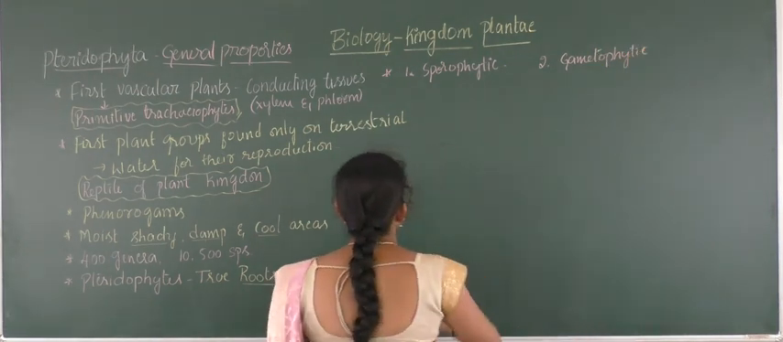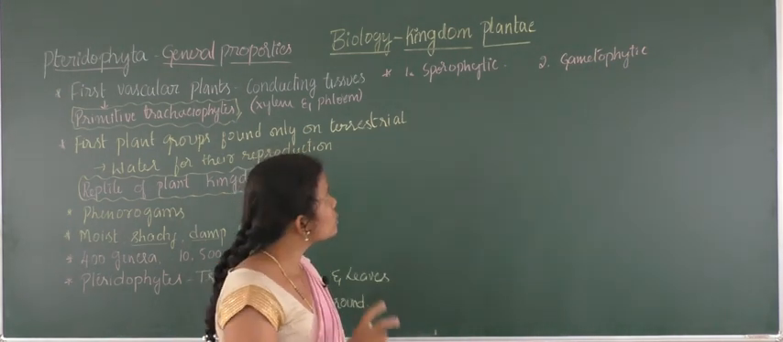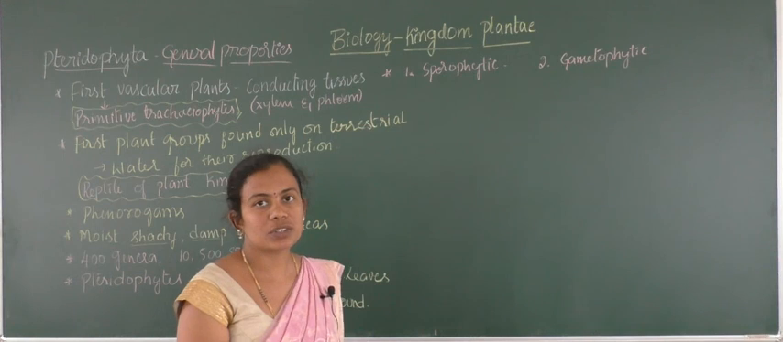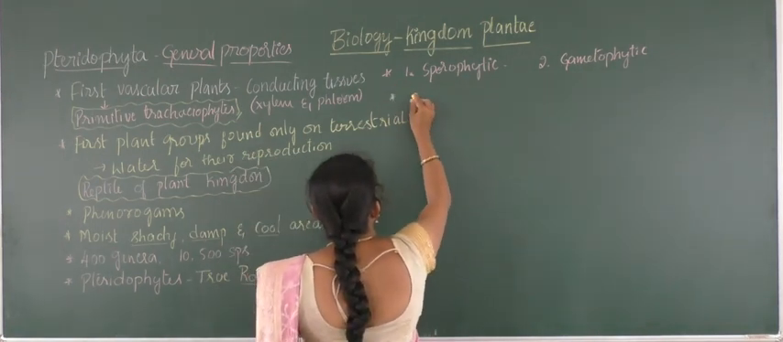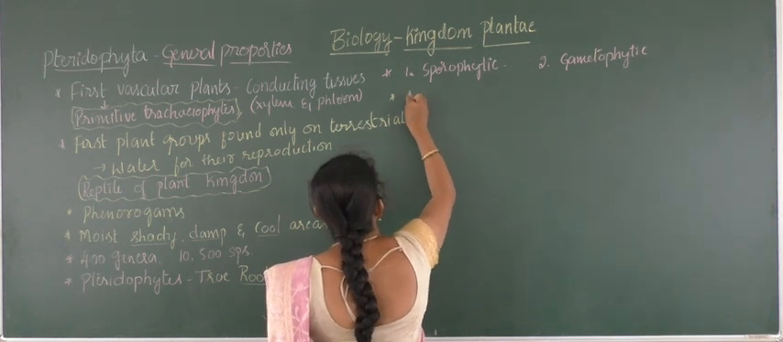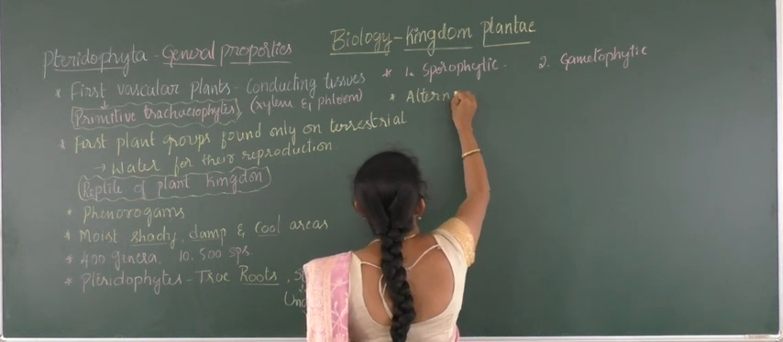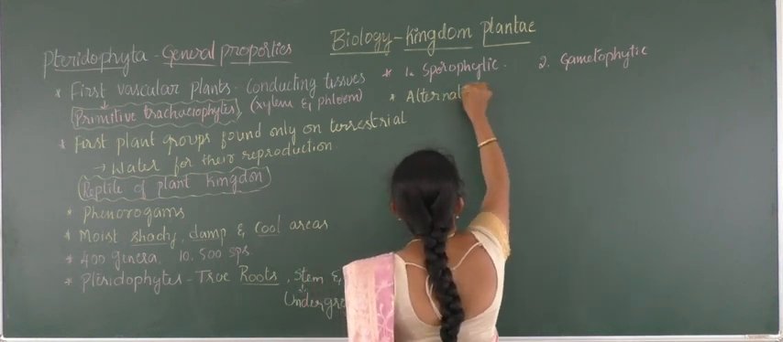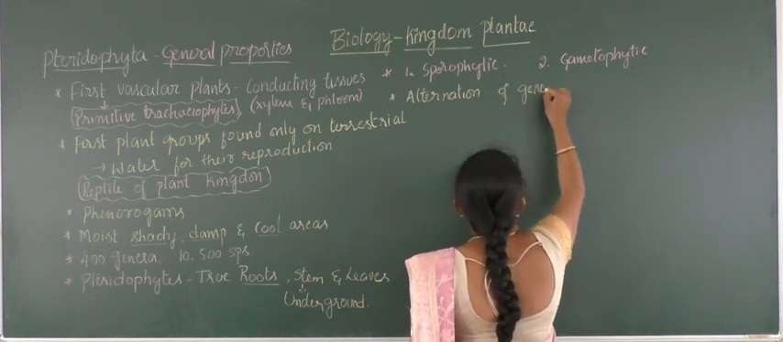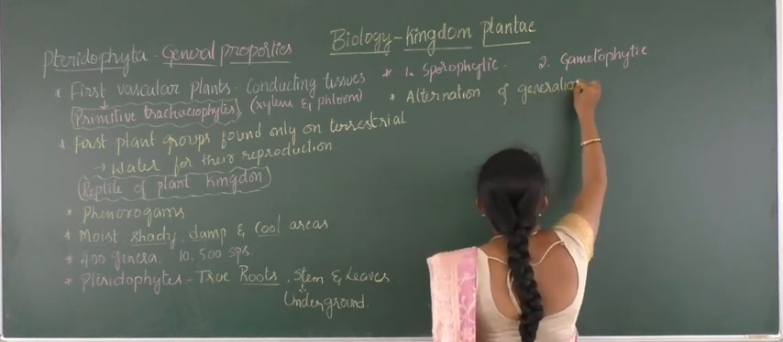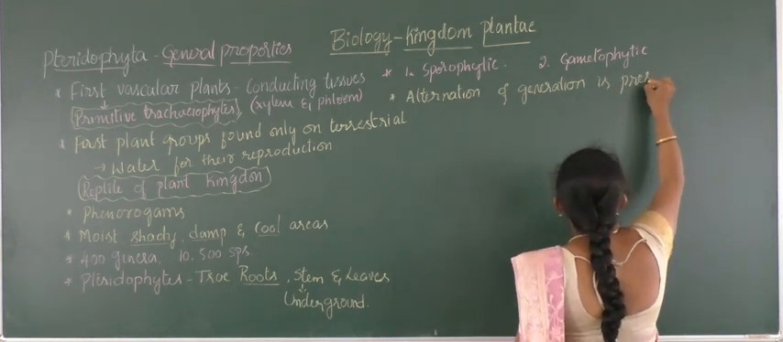Sporophytic and gametophytic stage. As we discussed about the bryophytes, they exhibit sporophytic and gametophytic stages. The presence of these two kinds of stages of development is considered as alternation of generation. Exact alternation of generation is present in pteridophytes also.